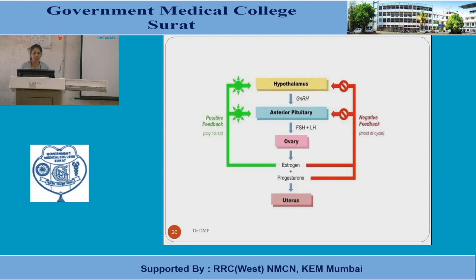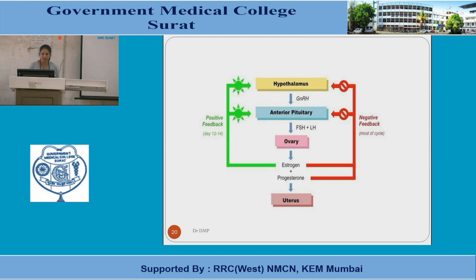So this picture describes the loop mechanism. These green indicators show that release of the estrogen into the circulation will send positive feedback to the anterior pituitary gland and to the hypothalamus. Now, what is this?